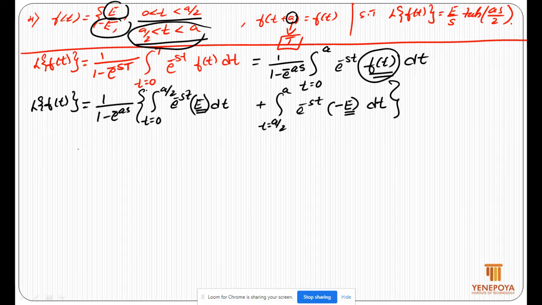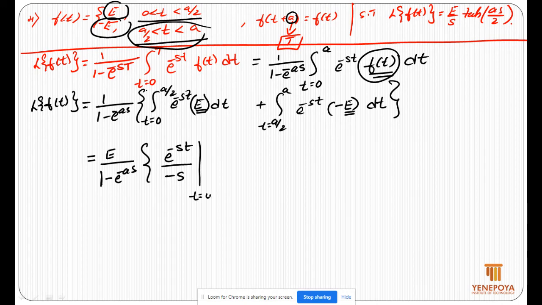That's right. Now, since e is constant, we can take it outside the integration, and as it is a common term, we'll take it as a common factor, e over 1 minus e power minus as. So integration of e power minus st with respect to t is e power minus st by minus s over the limit t equal to 0 to t equal to a by 2, plus integration, it is minus sign, since minus sign you can take out, so it becomes negative.